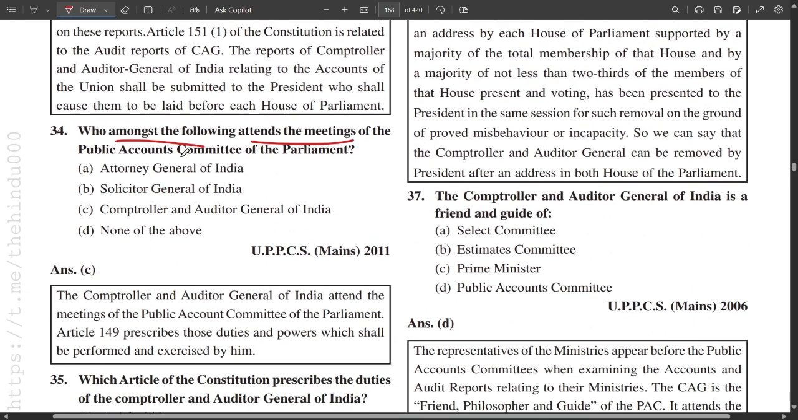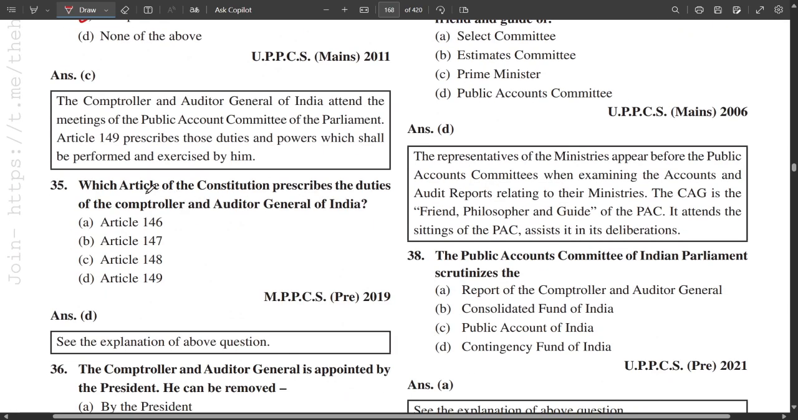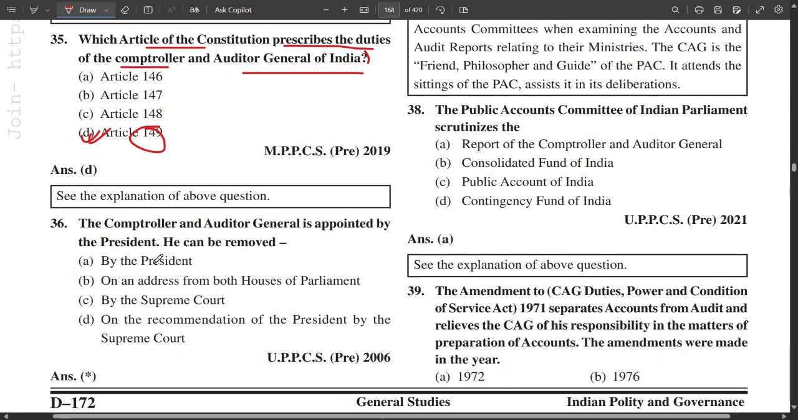Who amongst the following attends the meeting of the Public Accounts Committee of Parliament? That is the CAG. I told you at the start of the lecture, in the introduction part, that the CAG acts as a friend and philosopher to the Public Accounts Committee. Now, which of the following articles prescribes the duties of the CAG? Duties of the CAG are prescribed by Article 149.